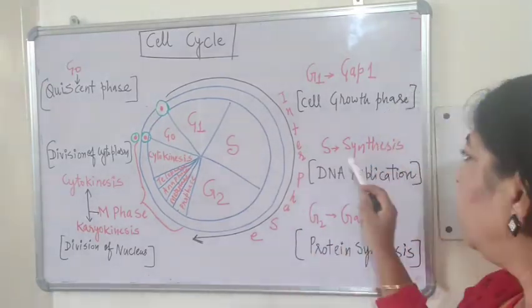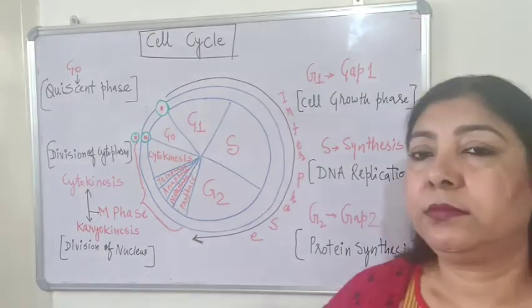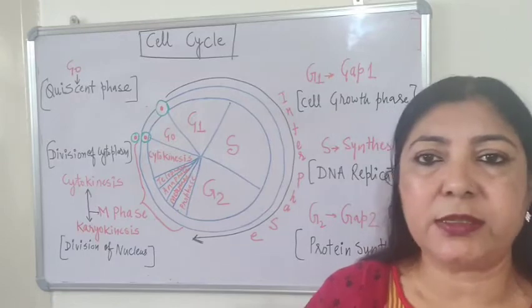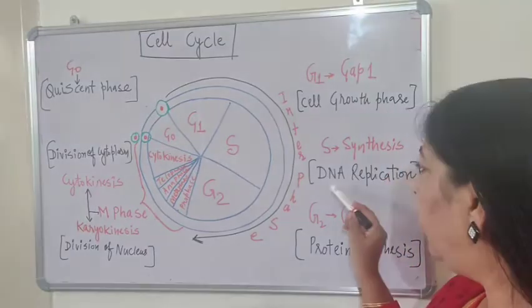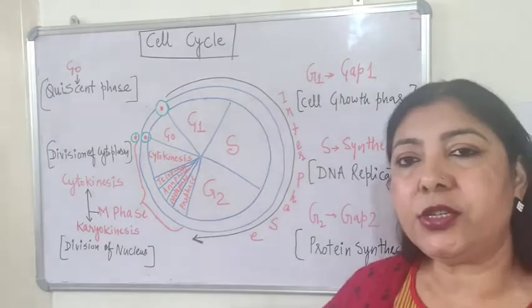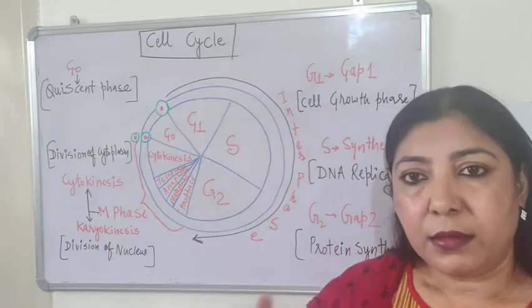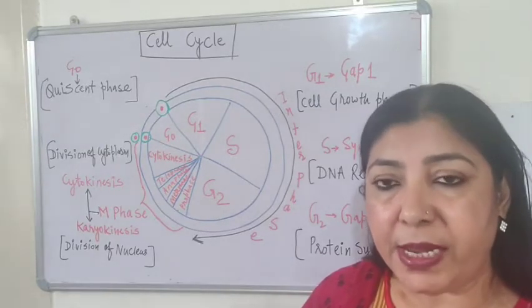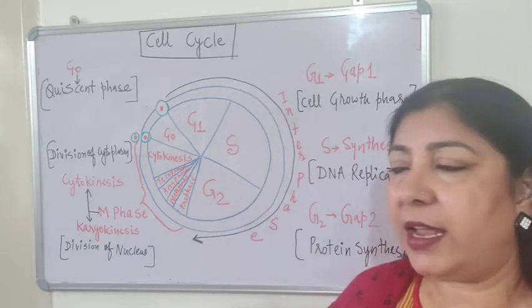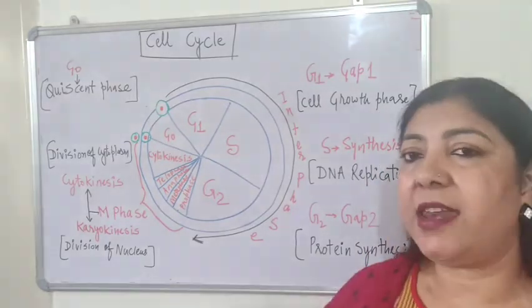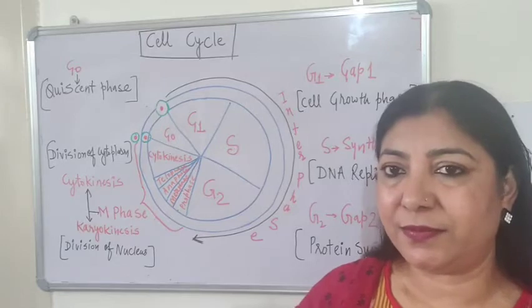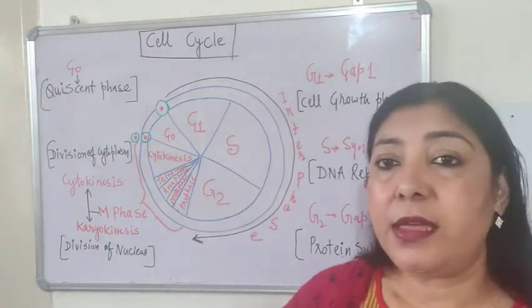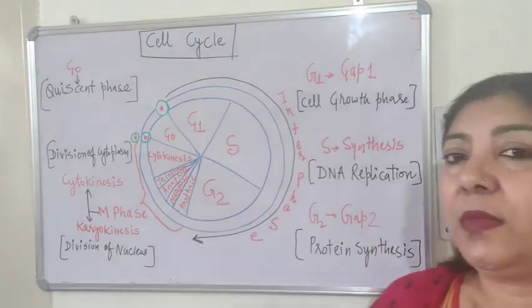S stands for synthesis. During this phase, a very important process takes place, which is called DNA replication. The DNA of the cell multiplies, replicates, and this is called the S phase or DNA replication phase. Now the third phase is called the gap 2 phase.